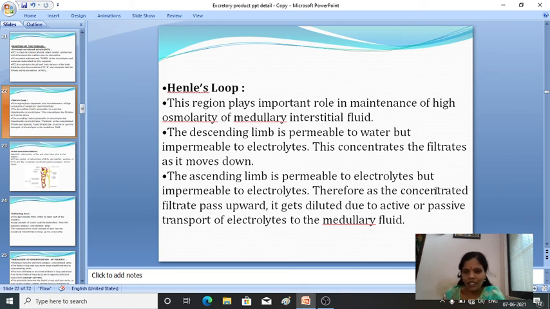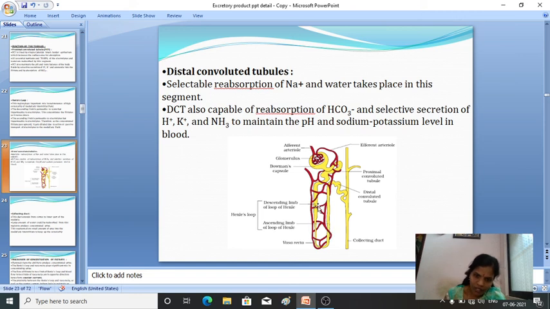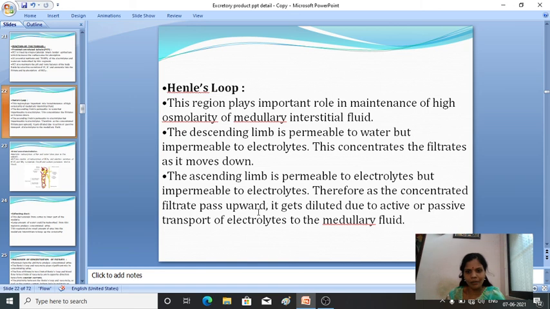Therefore, as the concentrated filtrate passes upward it gets diluted due to the active and passive transport of electrolytes to the medullary fluid. So in the descending limb the filtrate becomes concentrated as it comes down, and as it goes up the ascending limb it becomes completely diluted. Why does it become dilute? Because of both active and passive transport of the electrolytes to the medullary fluid. Fine.